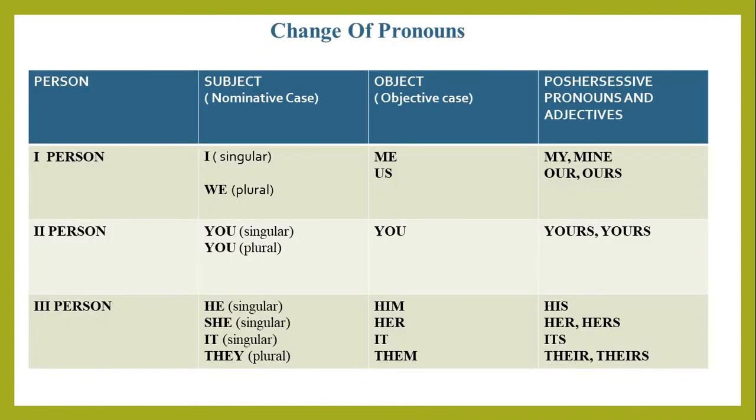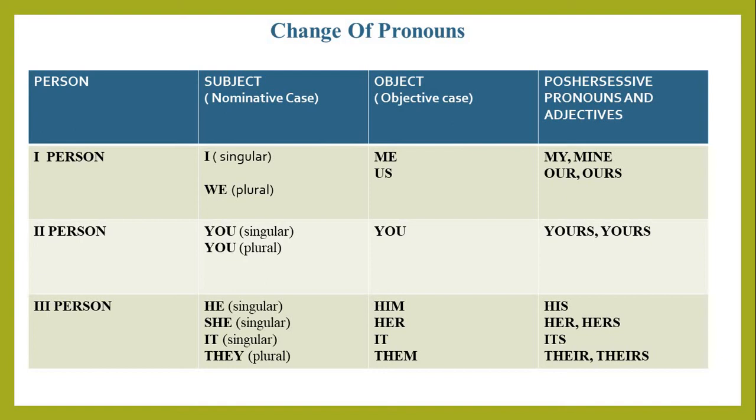The next important rule is the change of pronoun. Students, so here are 4 columns. Look at the slide. First column is of person. As you know very well that there are 3 kinds of person pronoun. First person, second person and third person. So in the first person, I and we are used as subject. Me and us are used as object. And in possessive case, my, mine, our, ours is used in the first person pronoun.